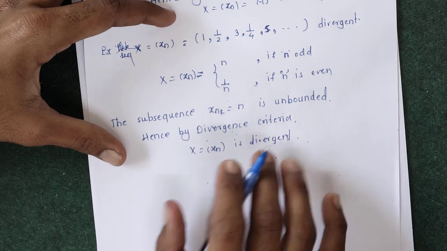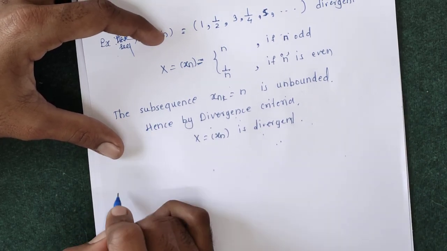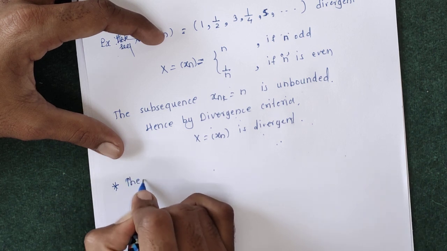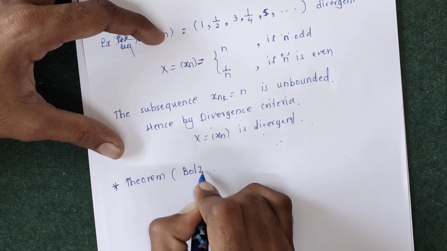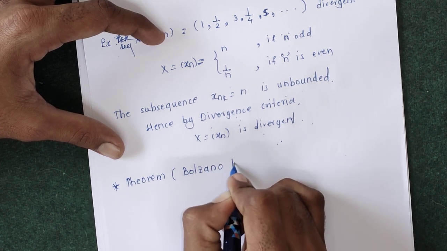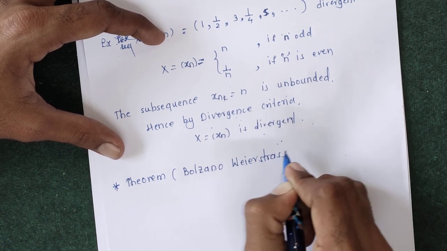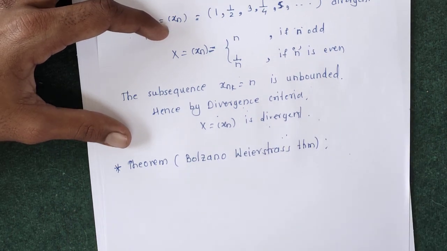Now the last topic of our chapter is the statement of the Bolzano-Weierstrass theorem. We have just the statement of this theorem.